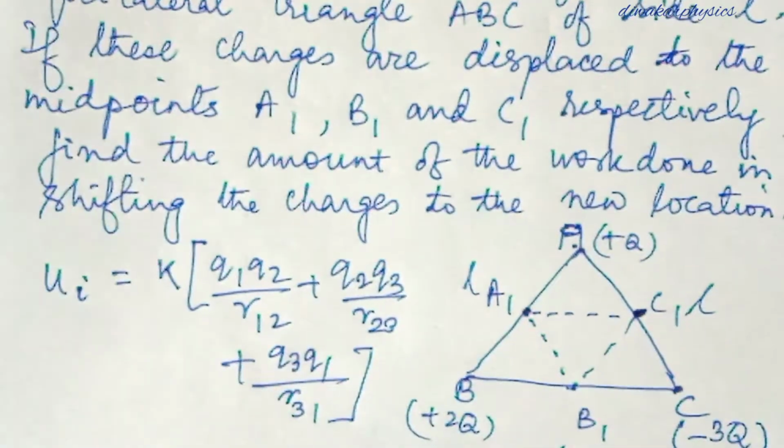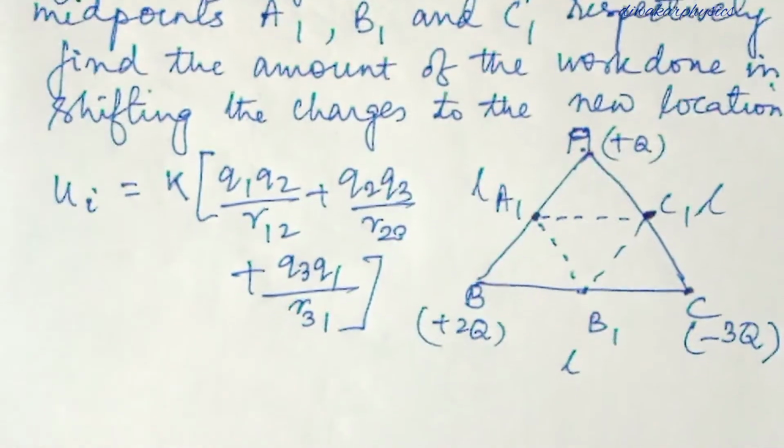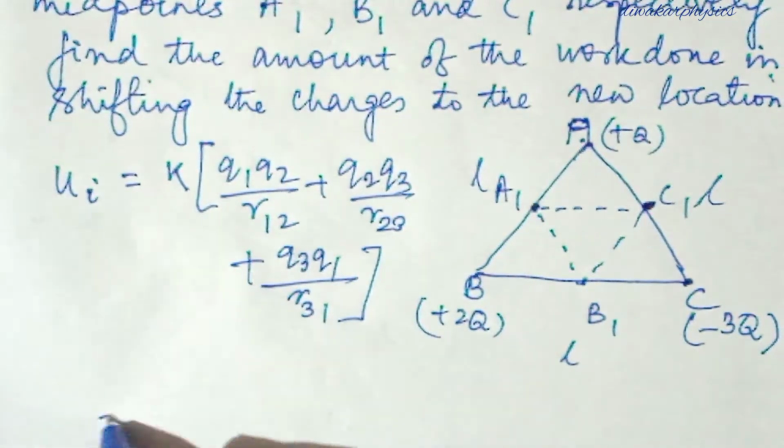This is the formula because three charges are assembled. Now what are these charges? Let us put in the values.